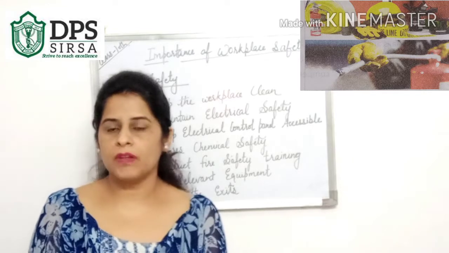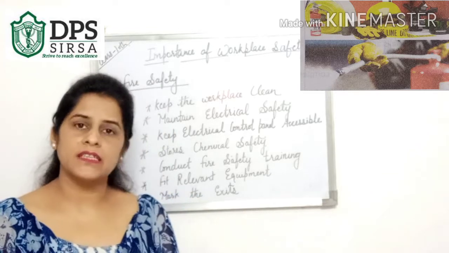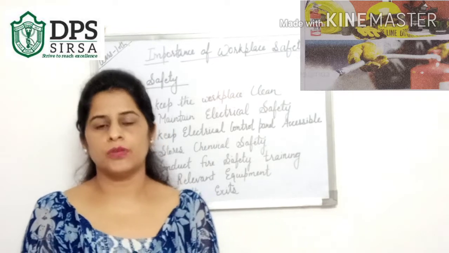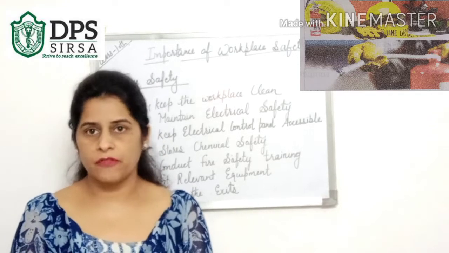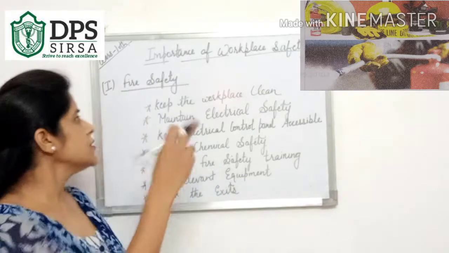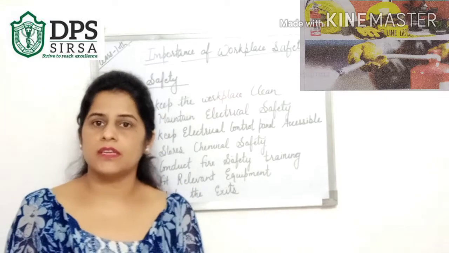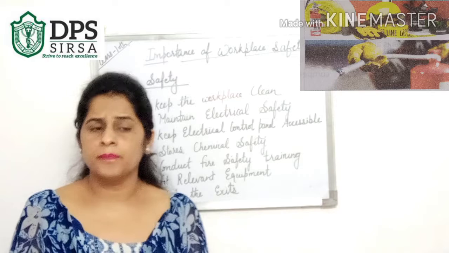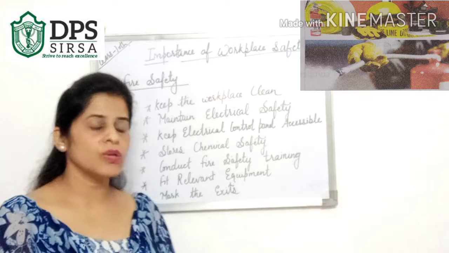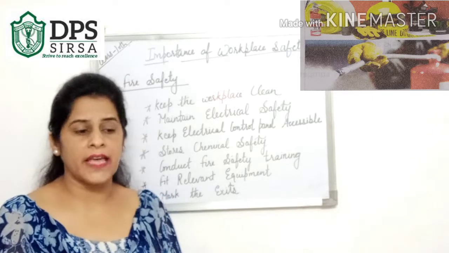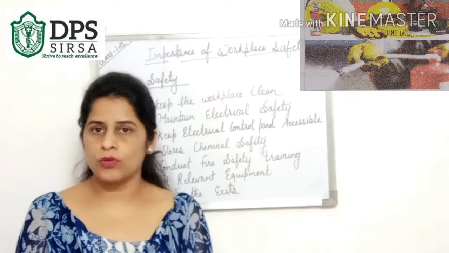So how can we keep the workplace safe? There are some problems that can occur, and we should consider these problems, and according to them an organization should set some safety rules. The first problem that can occur is fire, because you have heard of many cases of short circuits, and sometimes there is a fire due to short circuits in electric wires. This can happen anytime, so considering this, the organization should follow some safety rules.